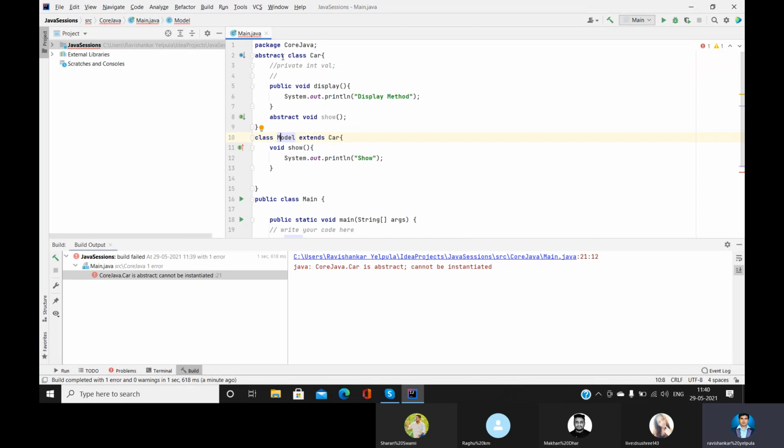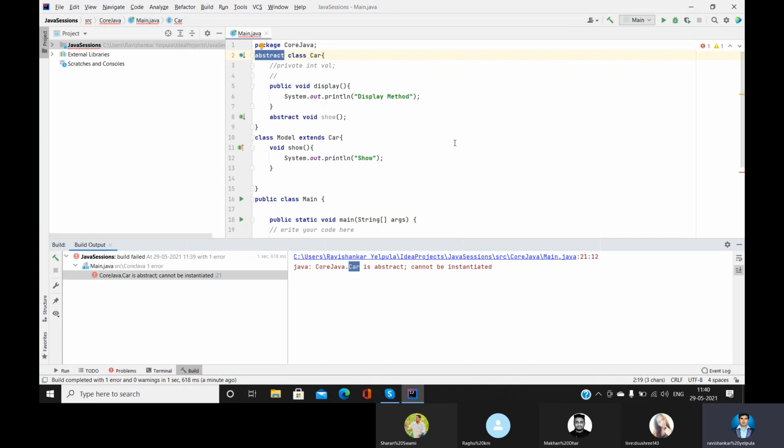But when it comes to abstract classes, we can't create the object. Car is abstract, cannot be instantiated. What is the meaning of instantiated? It means we can't create the instance of it, we can't create the object for it.